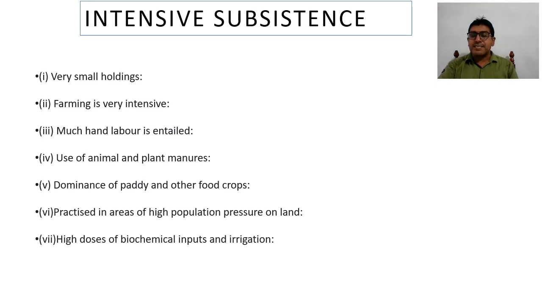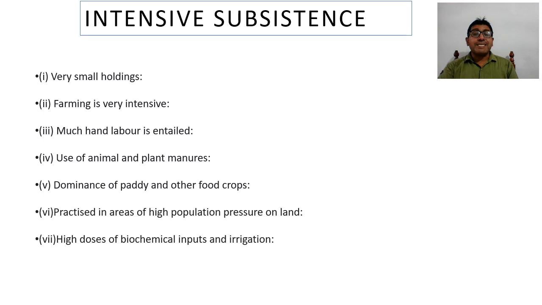Crop intensity is calculated with this formula: 20 divided by 10 into 100, that is 200. So in states like Punjab, Haryana, Western Uttar Pradesh, and Northern Rajasthan, crop intensity is very high, approximately 200%.